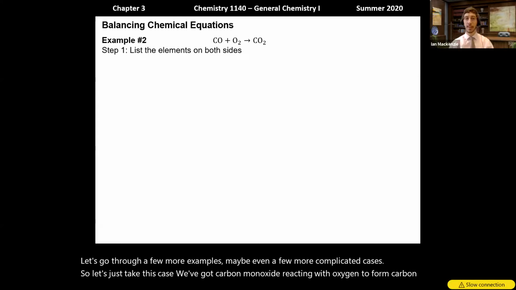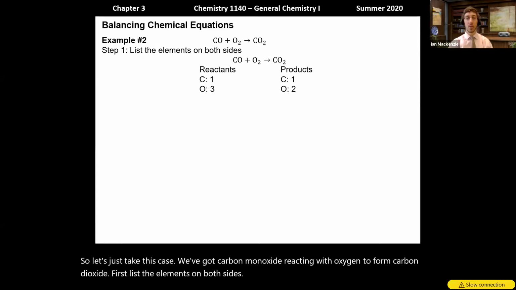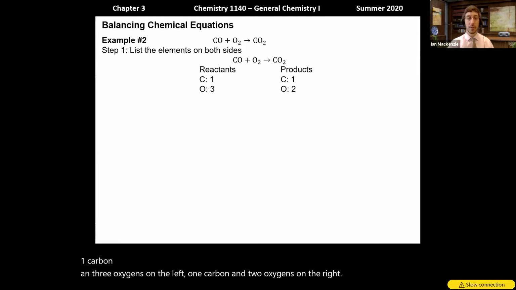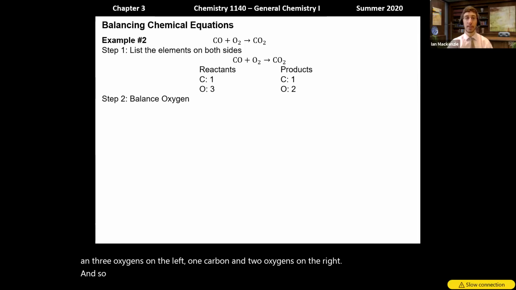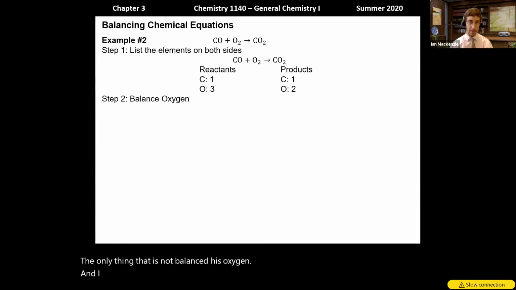First, list the elements on both sides. That gives me 1 carbon and 3 oxygens on the left, 1 carbon and 2 oxygens on the right. And so then first, I can go through and say, well, carbon is already balanced. The only thing that is not balanced is oxygen. And I have 3 on the left and 2 on the right.